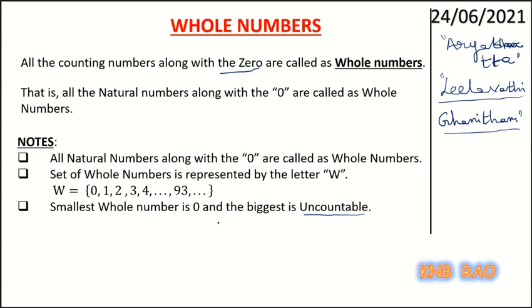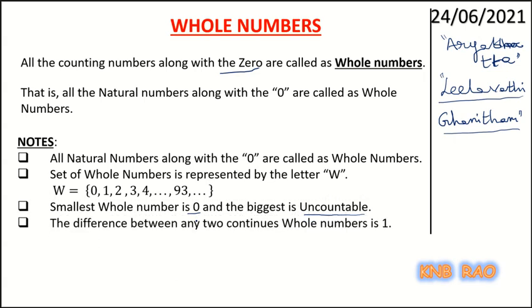Because we can find the successor of it. The moment you say the biggest sum number by adding 1, I can say its successor. So the biggest whole number is infinity or uncountable, and the smallest whole number is 0. Now here one more important property of natural numbers is even true for whole numbers. That is, the difference between any two continuous whole numbers also remains same.